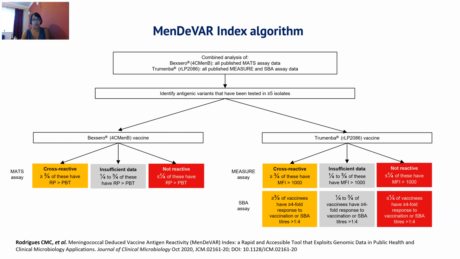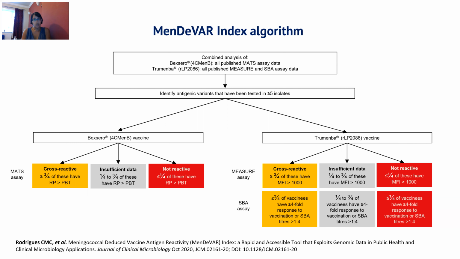This algorithm shown here was then used to assess each peptide variant which has been tested more than 5 times in these laboratory assays. For each variant, the phenotypic data was combined to establish how each peptide variant reacted to vaccine-derived antigens. If at least 3/4 of those tested were reactive to the vaccine antigens, then the variant was considered cross-reactive.